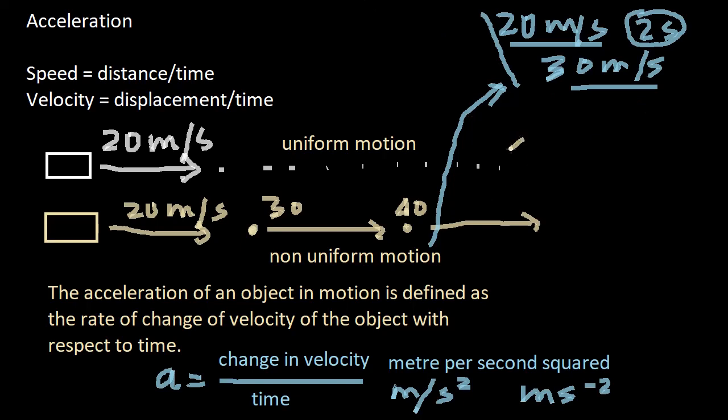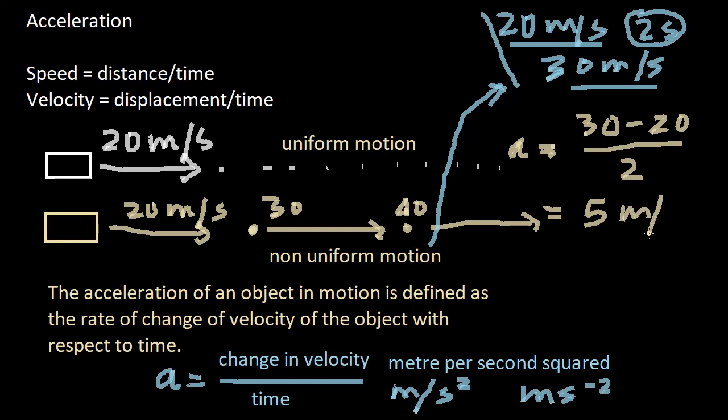So the acceleration of the body A is equal to the change in velocity. So what is the change in velocity? Initially it was 20, now it has become 30. So the change in velocity is 30 minus 20, divided by time. The time is 2 seconds. So 30 minus 20 is equal to 10, and 10 divided by 2 is equal to 5. So the acceleration is 5 meter per second squared.